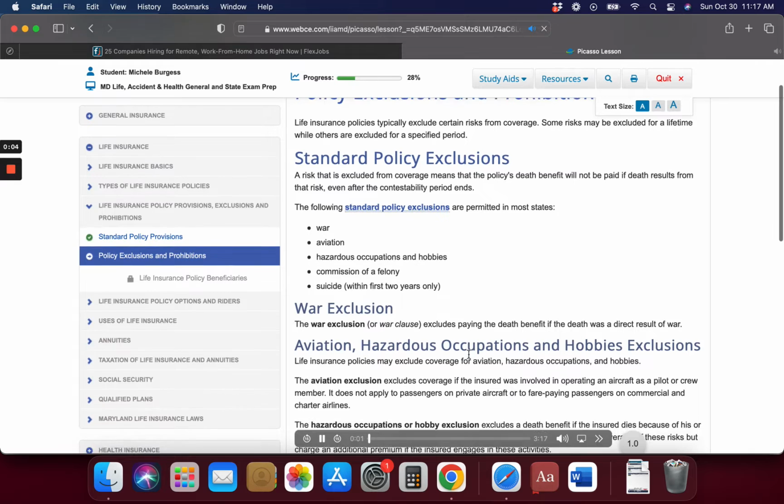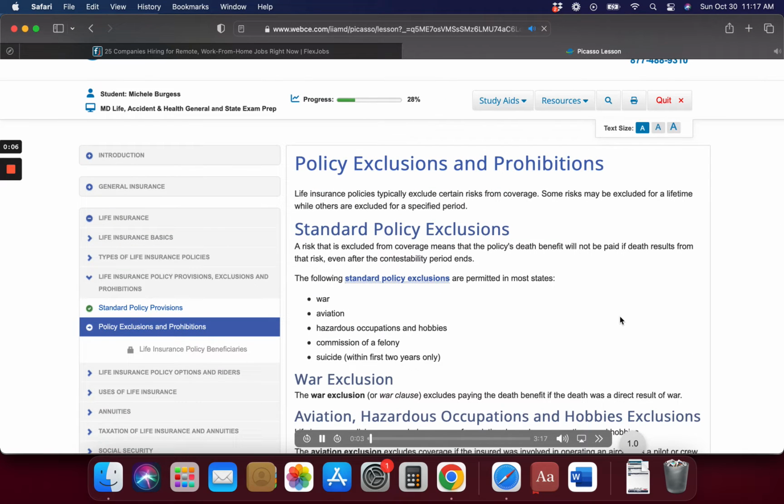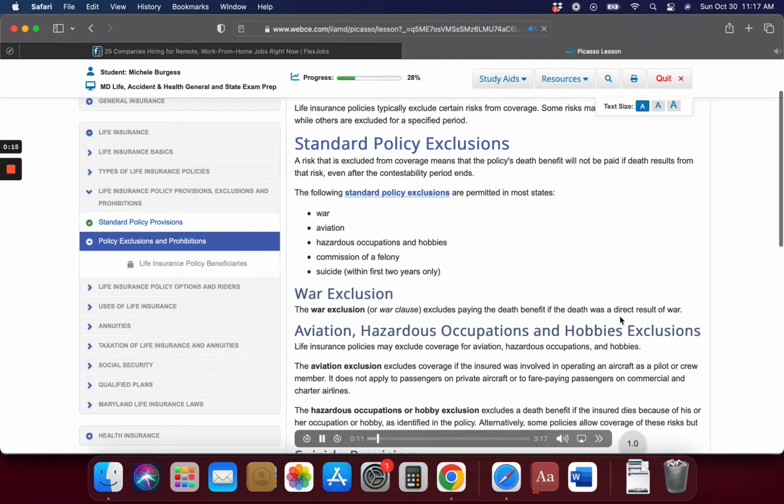Policy exclusions and prohibitions. Life insurance policies typically exclude certain risks from coverage. Some risks may be excluded for a lifetime while others are excluded for a specified period. Standard policy exclusions. A risk that is excluded from coverage means that the policy's death benefit will not be paid if death results from that risk, even after the contestability period ends. The following standard policy exclusions are permitted in most states: